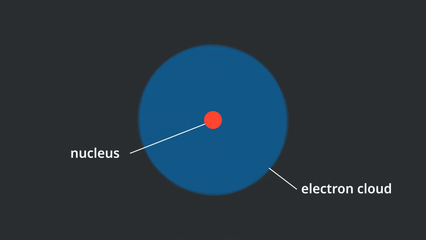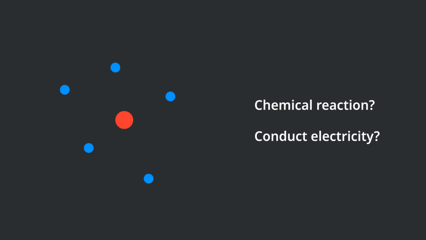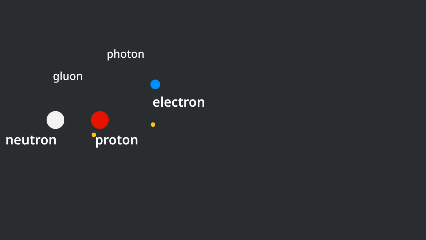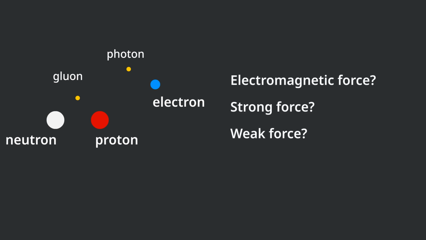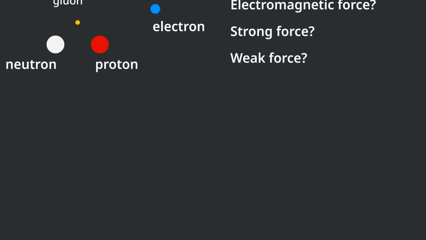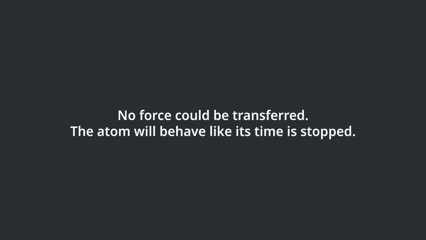Here's an atom. Imagine if you were able to stop the electron movement. Would the atom be able to be involved in a chemical reaction or be able to conduct electricity? If you were able to stop all force carriers' movement in the atom, will different forces still be able to transfer properly? My answer is no. The atom will behave like its time is stopped.